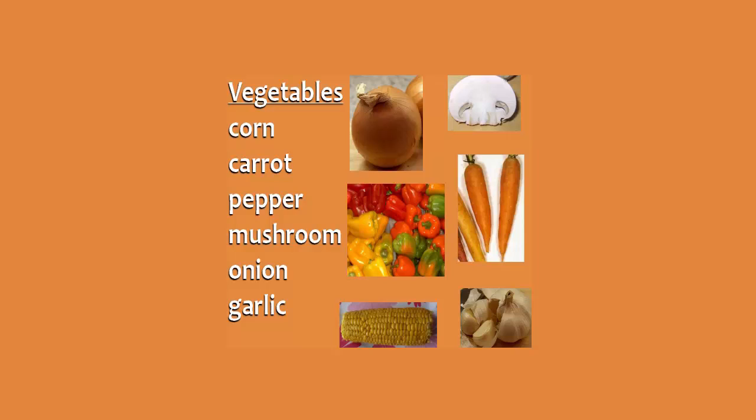Here are some examples of vegetables. Try to match each word with the correct picture. Now check your answers. Corn, carrot, pepper, mushroom, onion, garlic.